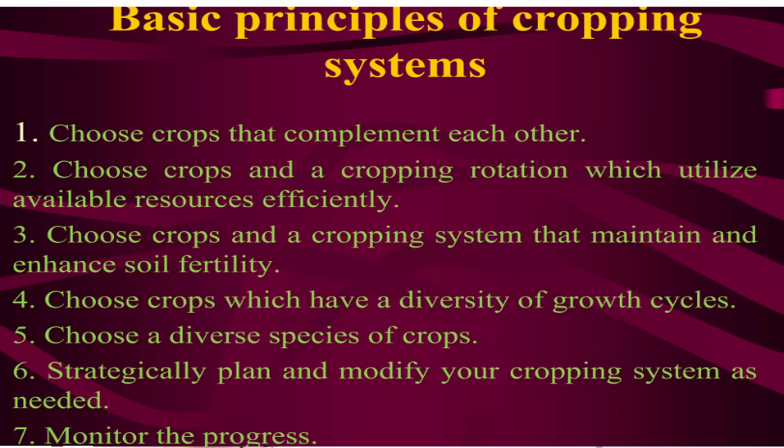The first one is choosing crops that are complementary to each other. They shouldn't be competitors. You have to follow crop rotation such that soil fertility isn't depleted, and you should have crops with a diversity of growth cycles and a diverse species of crops. You have to strategically plan and modify your cropping system as needed, and monitor the progress.